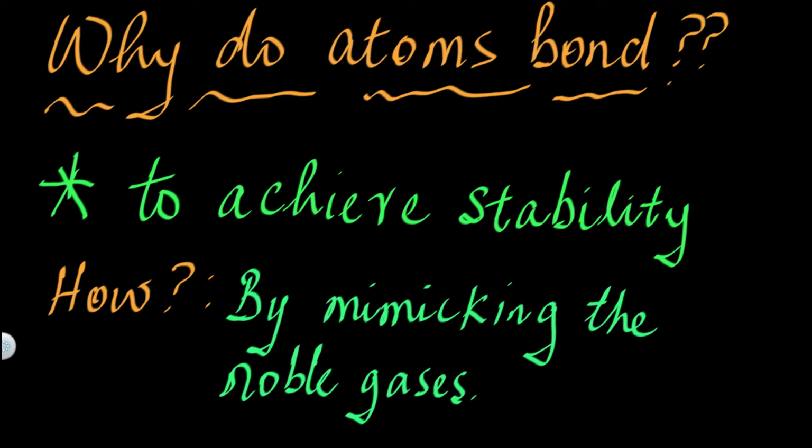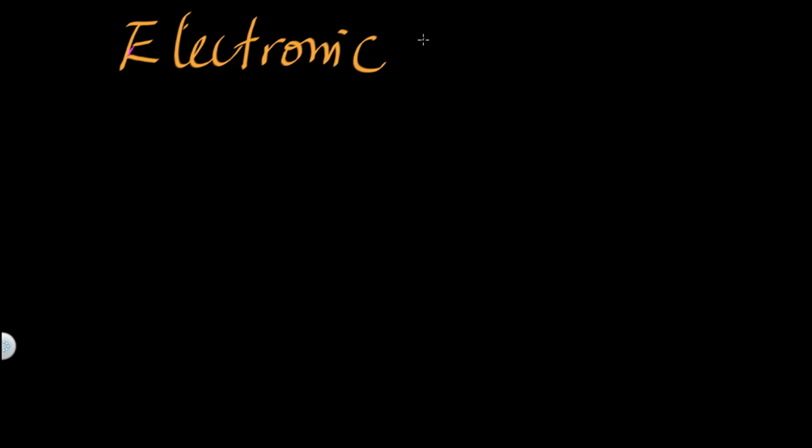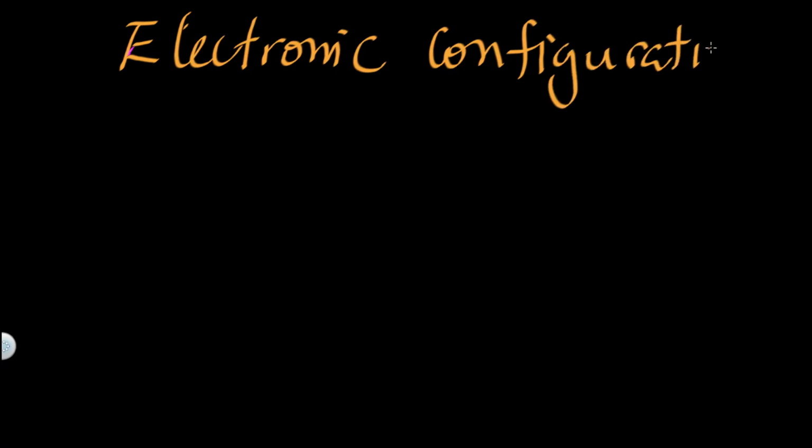Then another question will be, why the noble gases? Why are they not copying any other elements on the periodic table? Why do all these elements on the periodic table want to mimic the noble gases? The answer lies in the electronic configuration of the noble gases, the arrangement of electrons in the noble gases.